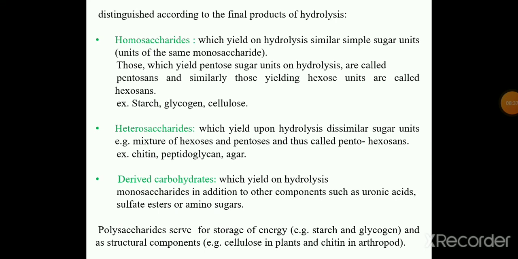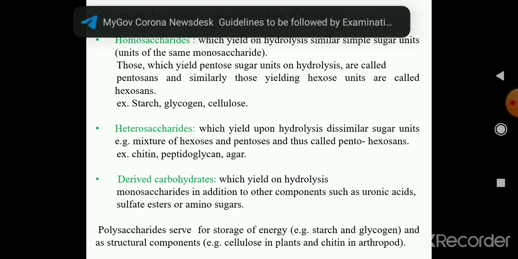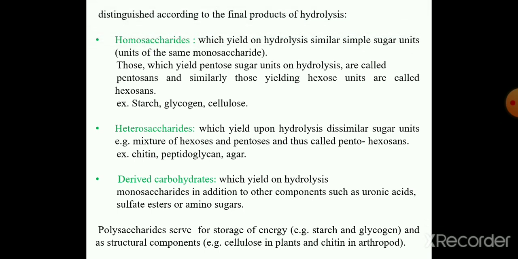Distinguished according to the final product on hydrolysis, the polysaccharides are classified into homosaccharides, heterosaccharides and derived carbohydrates. Homosaccharides yield on hydrolysis similar simple sugar units, that is the same monosaccharide unit. Those which yield pentose sugar units on hydrolysis are called pentosans, and similarly those which yield hexose units are called hexosans. Examples: starch, glycogen and cellulose.